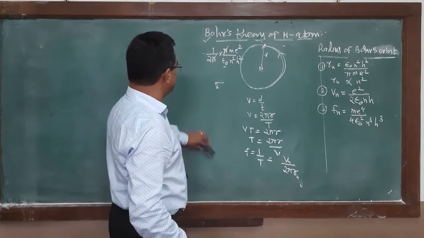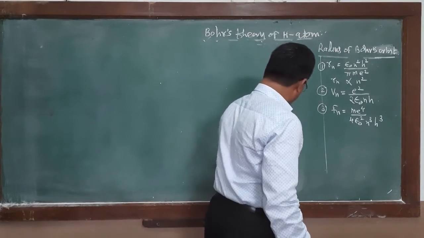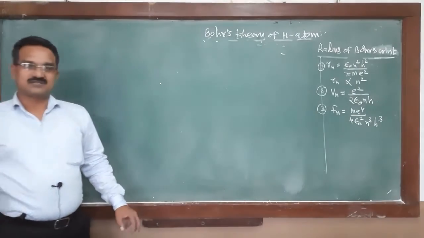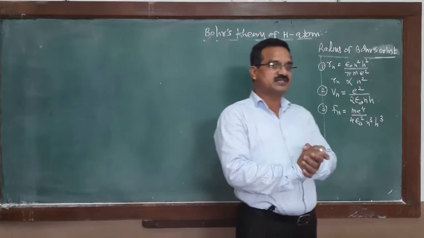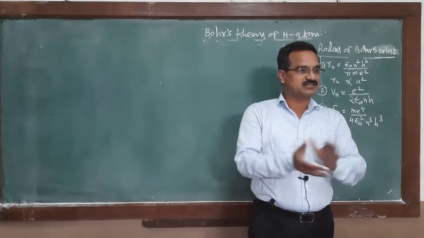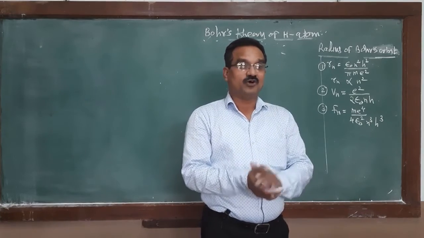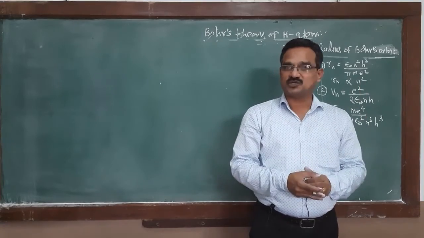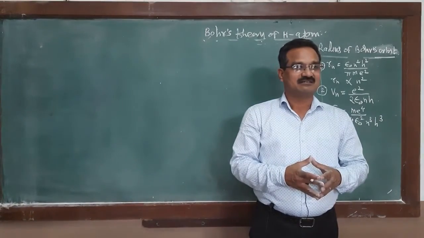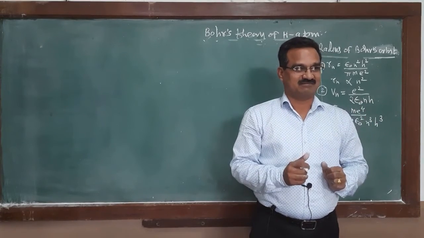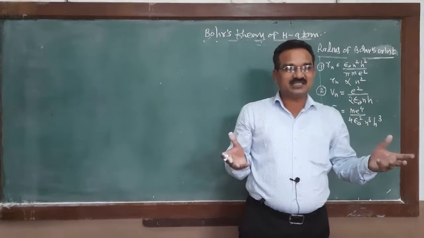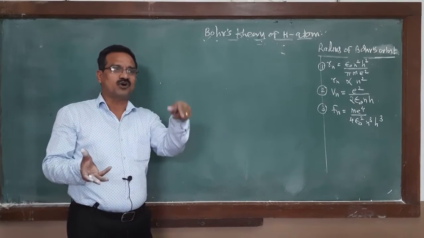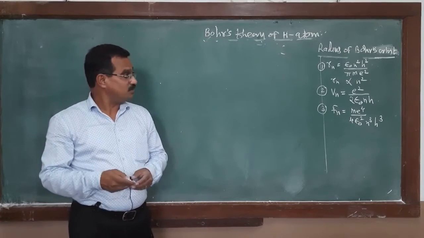These are the expressions in the Bohr orbit. The electron revolves only in those orbits for which it satisfies the quantum condition, and in that orbit it cannot radiate energy. According to the second postulate, its meaning is that the atom is stable. It cannot radiate energy means loss of energy is 0, and electrons revolve only in those particular orbits. That is, the atom becomes stable.